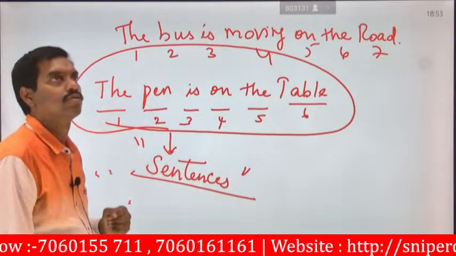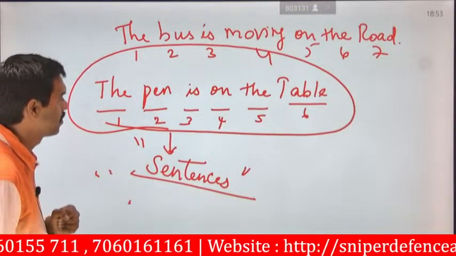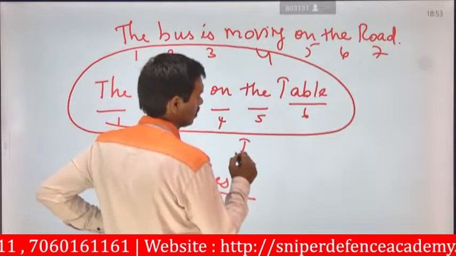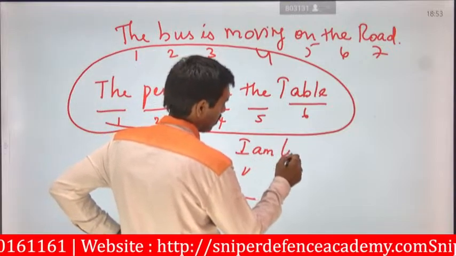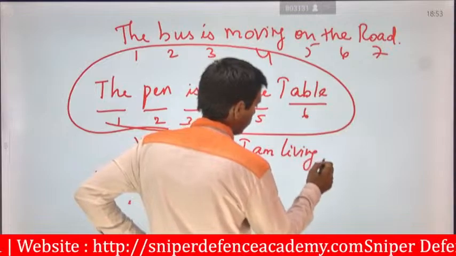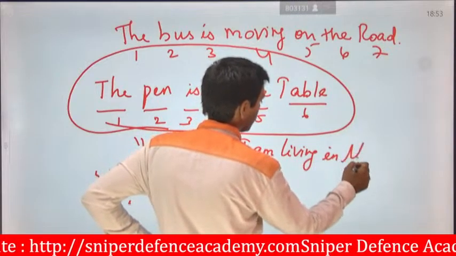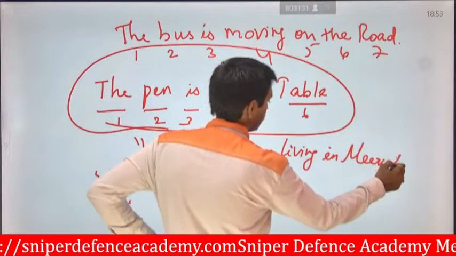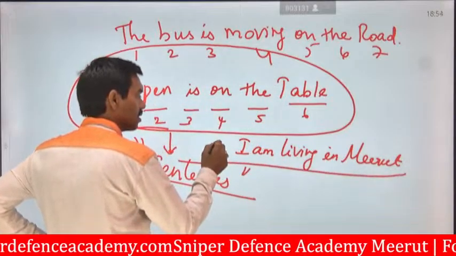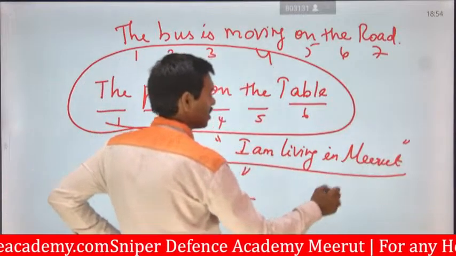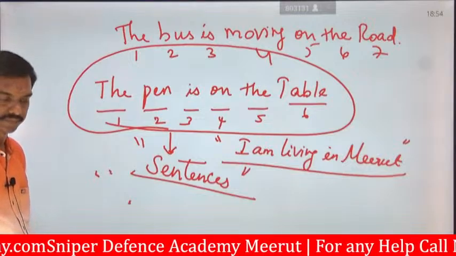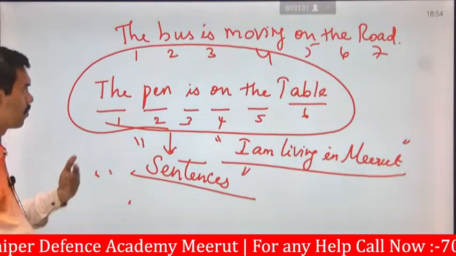Okay, so what is the other thing we can say? I am living in Meerut. I am living in Meerut. This is also a sentence. Okay. So we will see one by one.